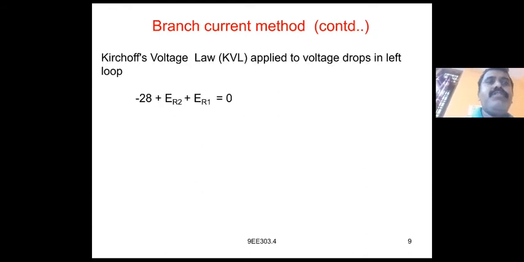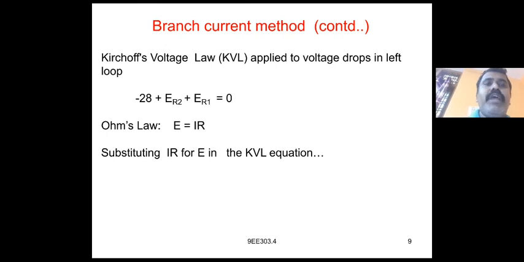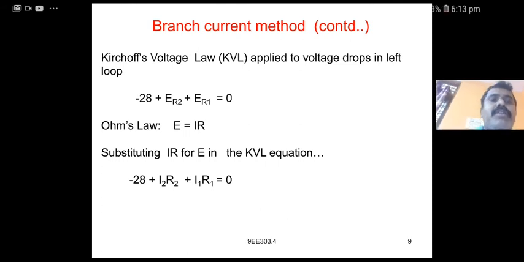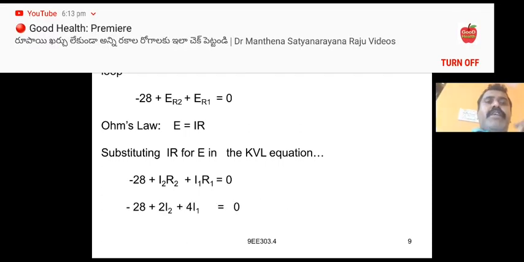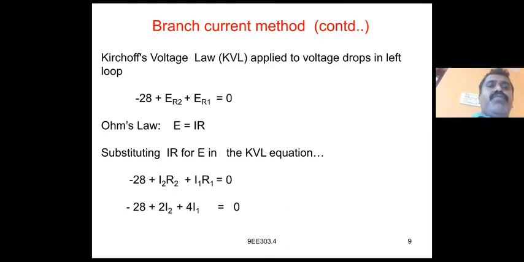Kirchhoff's voltage law is applied to the voltage drops in the left loop, that is loop 1. We can write it as minus 28 plus ER2 plus ER1 is equal to 0. According to Ohm's law, E is equal to IR. Substituting IR for E in the KVL equation, we get minus 28 plus I2 R2 plus I1 R1. R2 and R1 values are given, so we can write the equation as minus 28 plus 2I2 plus 4I1 is equal to 0. This is equation 1.